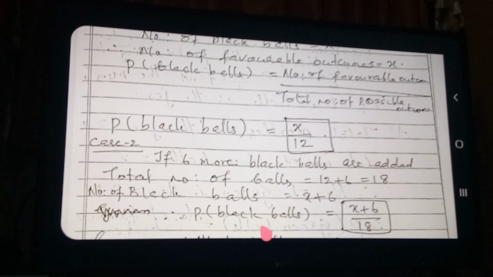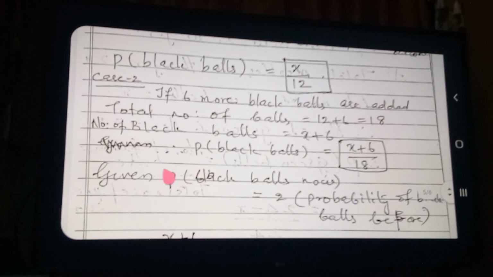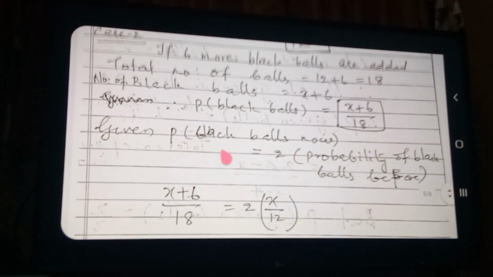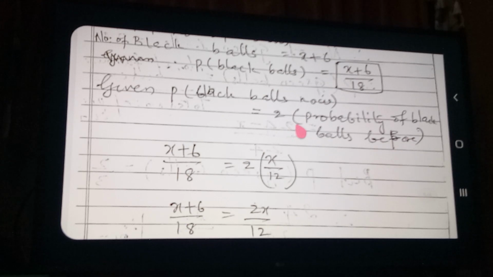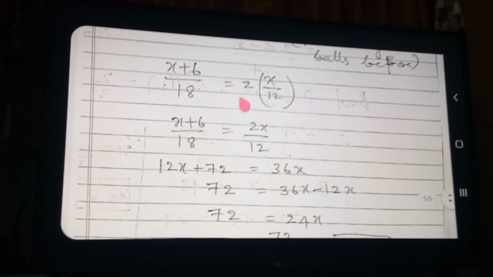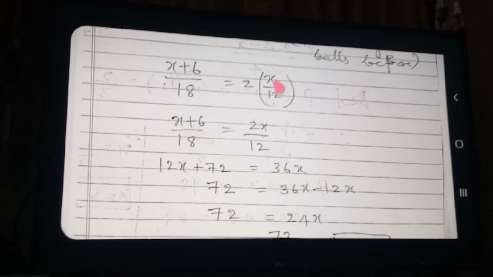Now your question, what is given? Given that the probability of black balls now is equal to 2 times the probability of black balls before. Before means x by 12. Clear now? So x plus 6 by 18 is equal to 2 into x by 12. So x plus 6 by 18 is equal to 2x by 12.